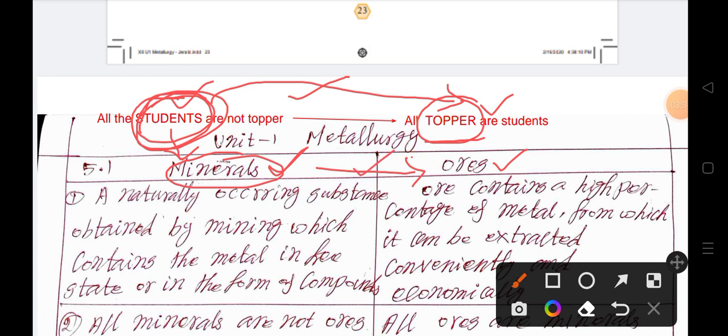That mineral is called the ore. That is, the student who takes the high mark is called a topper. Like that, the mineral which has the high percentage of metal is called the ore.